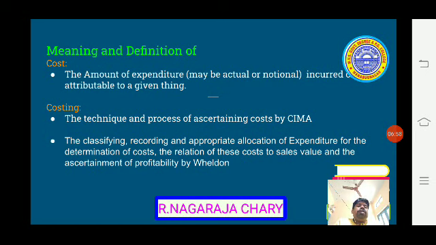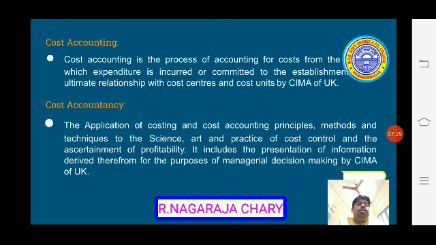One more definition is given by Weldon: the classifying, recording and appropriate allocation of expenditure for the determination of costs, the relation of these costs to sales value, and the ascertainment of profitability. So whatever process we follow to ascertain the cost is known as costing. Okay, next we will see cost accounting.